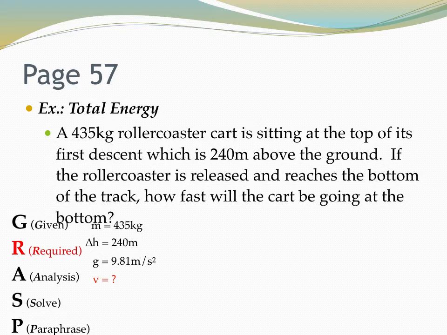So what's the velocity here? Let's analyze this. What do we know? We know that the potential energy at the top of the big drop of doom is equal to the kinetic energy when it gets to the bottom and it's going super fast.